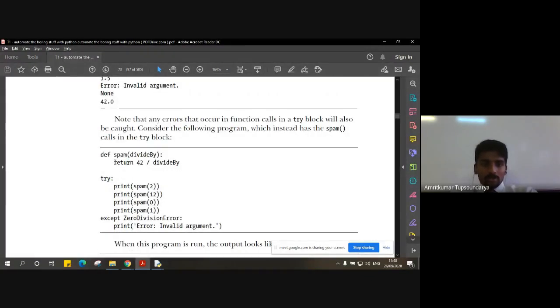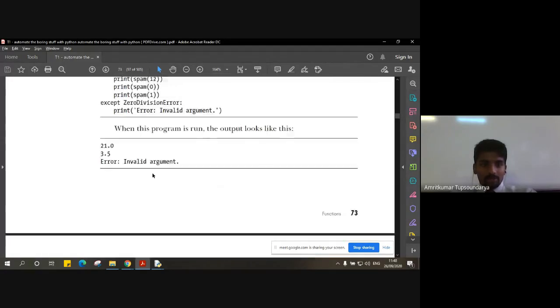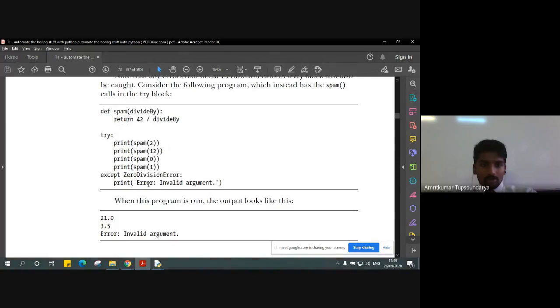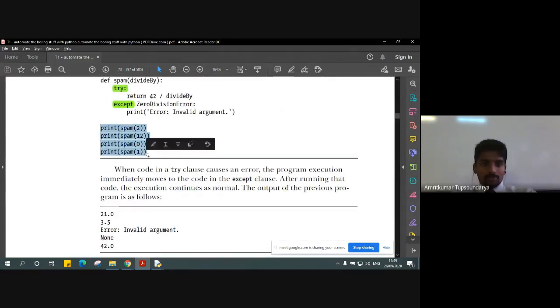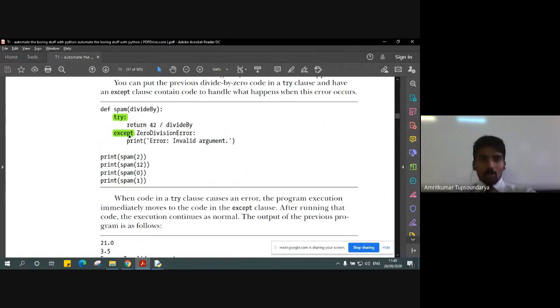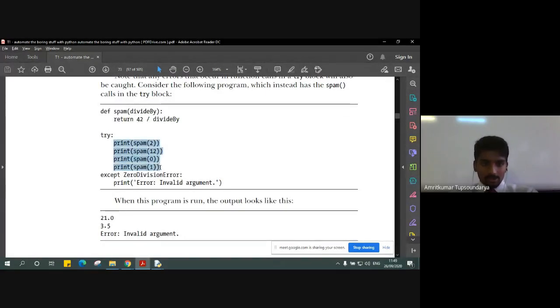Now another way to do it is by using a simple function that returns 42 divided by the argument, and trying all the values with except. One thing which has to be taken care of here is that once we execute the except block, it doesn't come back to the try block. For example, let's say in the same program we put all these valid print statements inside the try statement, and ultimately we have given the exception for division by 0.